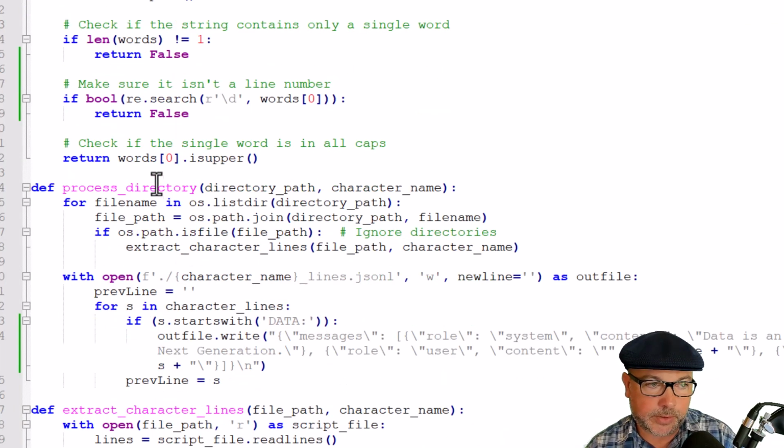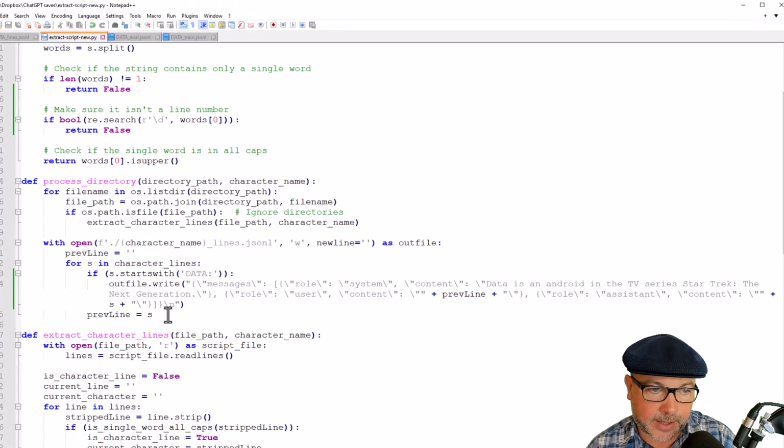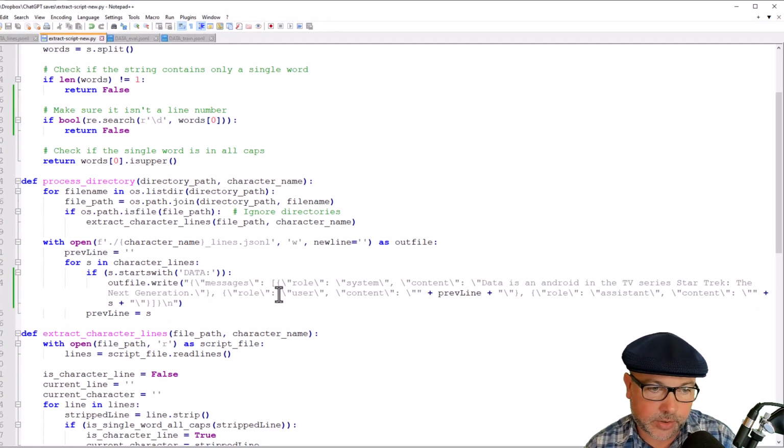As we go through it, we'll open up the resulting output file, data_lines.jsonl. For every line, we will write out the required format for the chat completions API, where for every line we have a messages structure with a system role. For this particular example, the system will always be: Data is an android in the TV series Star Trek: The Next Generation. Technically, you don't need that, but it does provide GPT 3.5 with a little bit of extra context about what you're doing. We then provide the user role, which is the person who is talking to Data, and the assistant role, which is whatever Data said in response. And we do that over and over again.